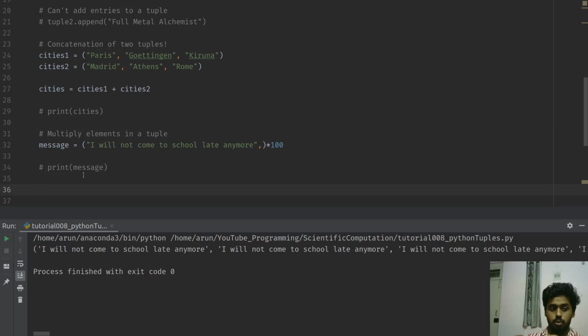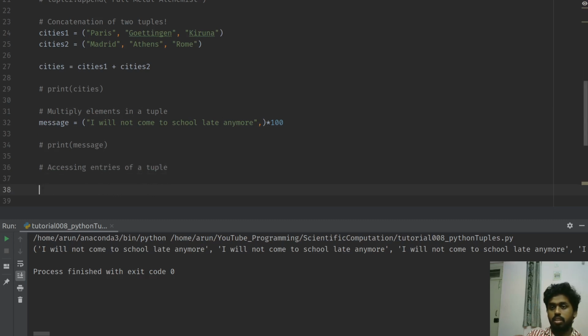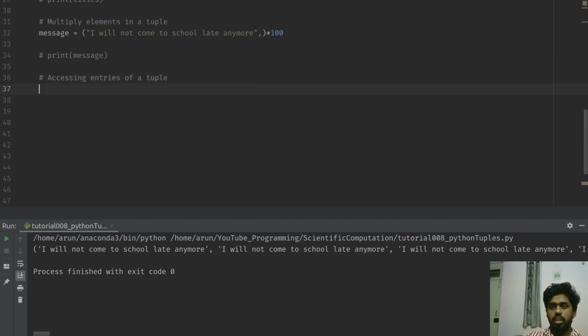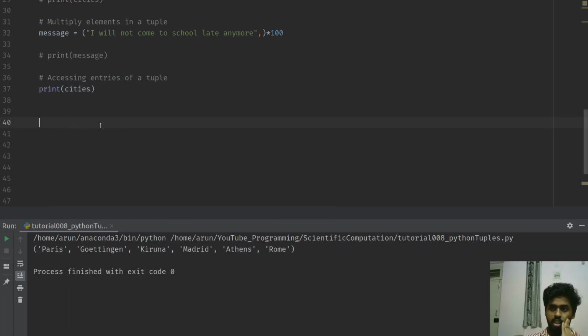Next, you can also access individual elements of a tuple. For instance, if I wanted to access, let's say Paris, I'll just write it down here: accessing entries of a tuple. Let's say I want to access the entire tuple. All I have to do is print it out like this. Let me run this and show you, and there you go, it prints the entire thing.